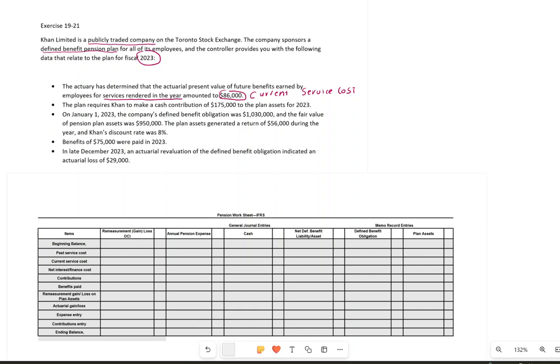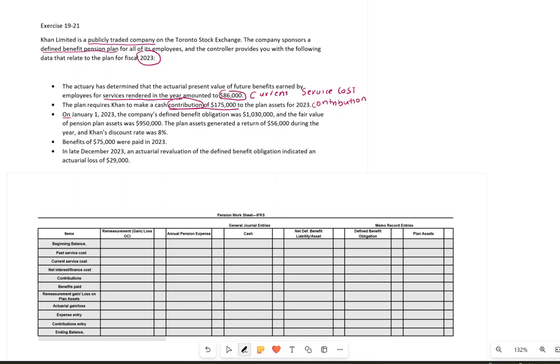Then going to the next point is that the plan requires to make a cash contribution. So the contribution to the plan is $175,000. So that is my contribution. When you're reading the question, try to highlight what the amount represents.